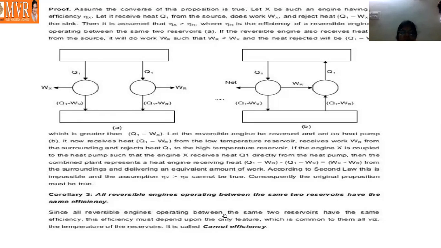All reversible engines operating between the same two reservoirs have the same efficiency. Since all reversible engines operating between the same two reservoirs have the same efficiency, this efficiency must depend only on the one feature which is common to them all, the temperature of the reservoirs. This is called Carnot efficiency.